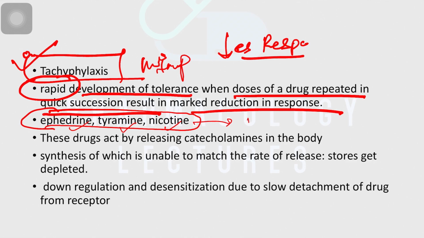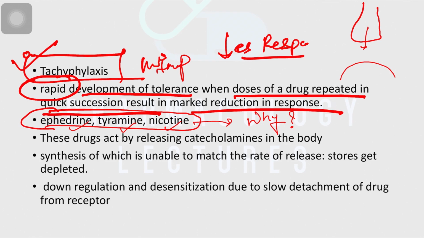Now the question is, why do these drugs produce tachyphylaxis? As we have seen in tolerance, there were two mechanisms, either at the pharmacokinetic level or the pharmacodynamic level. Here it is very specific, because very few drugs produce tachyphylaxis. These are ANS drugs, and if I discuss in brief, in the autonomic nervous system there is a presynaptic neuron and a postsynaptic neuron.